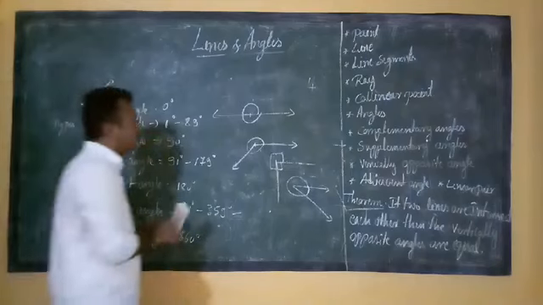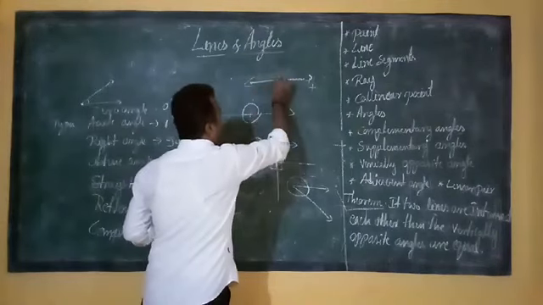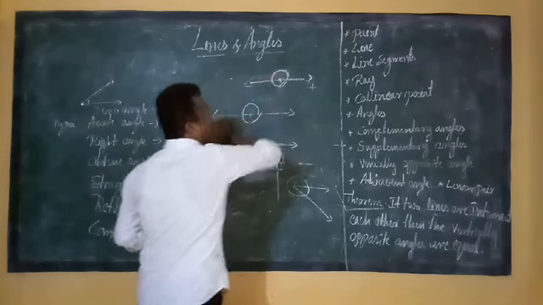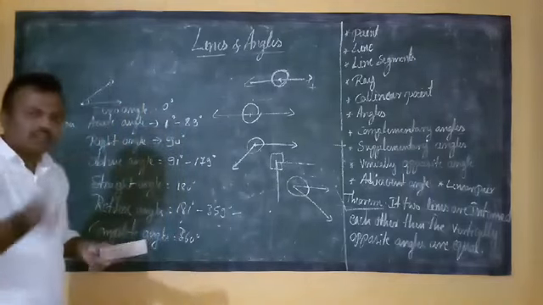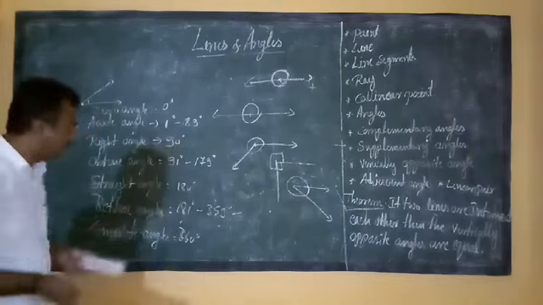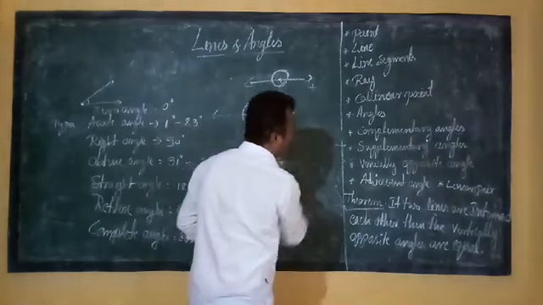Complete angle means one circle. So this is one straight line. Here 180 degree and this is 180 degree. So totally one circle makes a complete angle. Like this we have discussed already in 8th standard, 7th standard. Correct? So shall we go to the next concept?